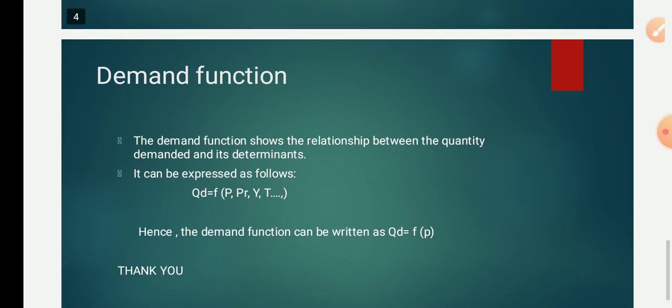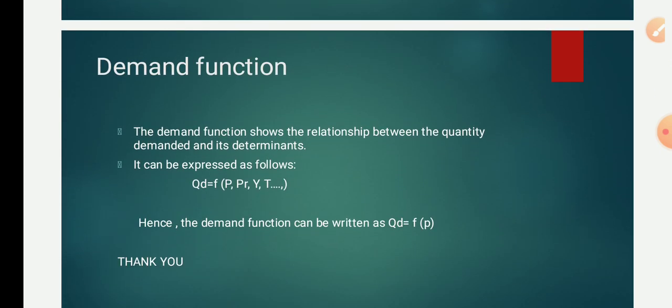Now we will move towards the demand function. Now let us understand what the demand function is. The demand function shows the relationship between the quantity demanded and its determinants. Previously we discussed the determinants. Number one, price of the goods.